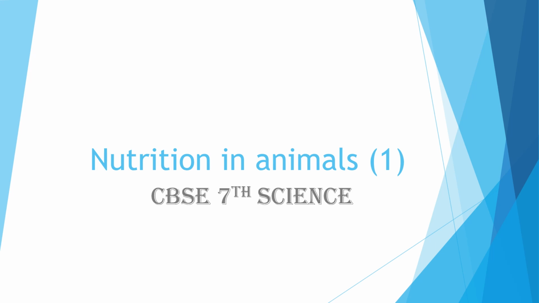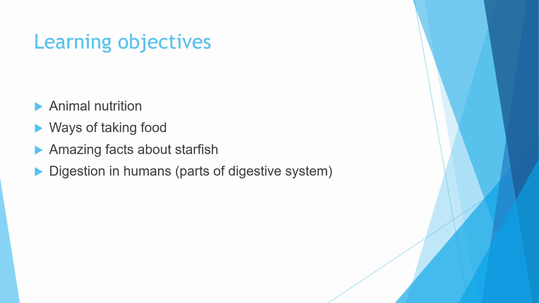Now let's get started with nutrition in animals. What we are going to learn in today's topic: first, what the parts of animal nutrition are, what is there in animal nutrition, what the ways of taking food are, and some amazing facts about starfish, the process of feeding in starfish. And we will learn about the parts of the digestive system today. Digestion in humans in full we will be discussing in the next video.